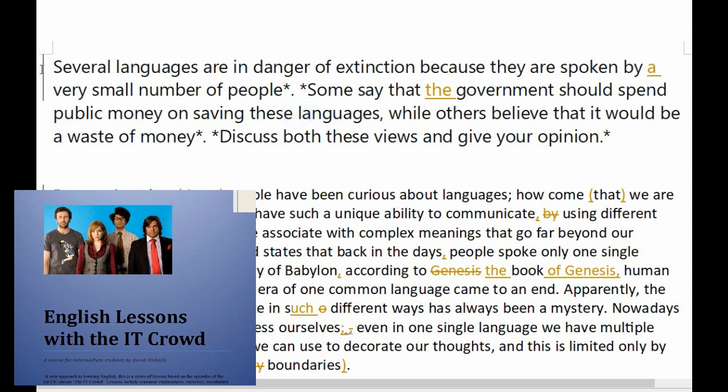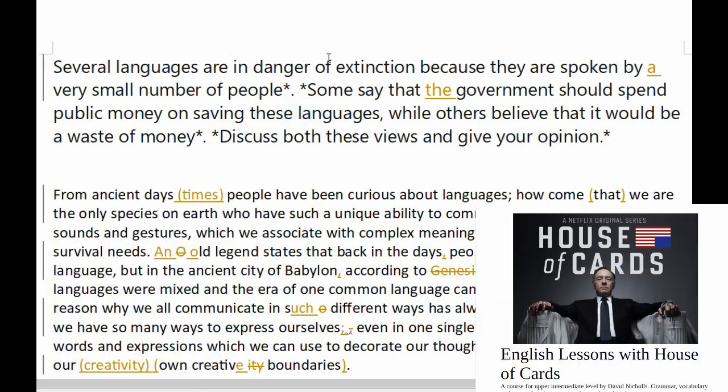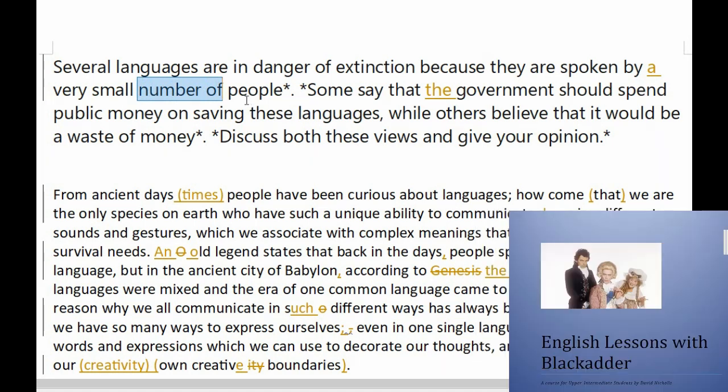We do. Okay, so several languages are in danger of extinction because they are spoken by a very small number of people. So we definitely need an A here, guys, because this is a number of, just like a lot of. You can't say lot of and you can't say number of. You have to say a number of, a lot of. Yeah, when you mean, you know, a few.